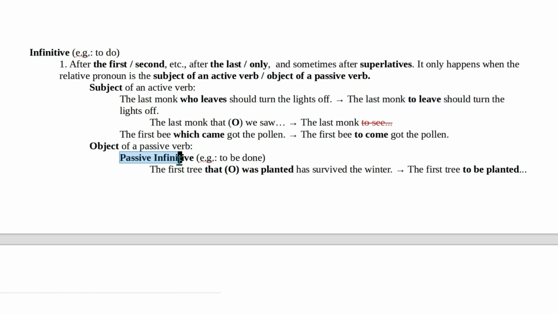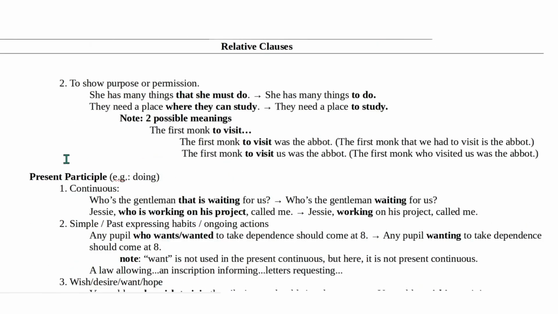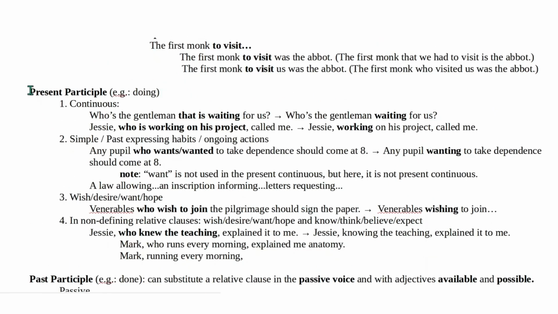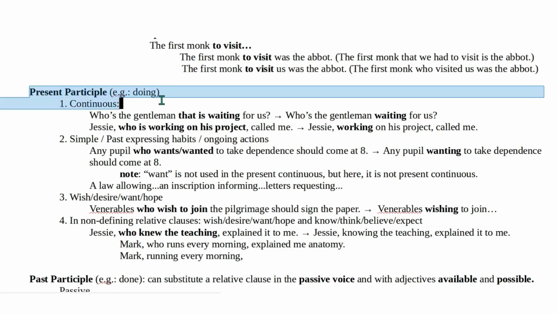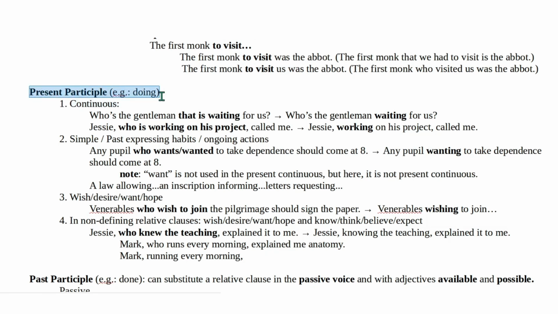We discussed passive infinitives. And now, we also did participles. Participle is doing, the ing form of the verb. Okay? So you can also substitute the relative clause for the present participle. And you have here 4 cases in which this can happen. Not always, not in any case, right?